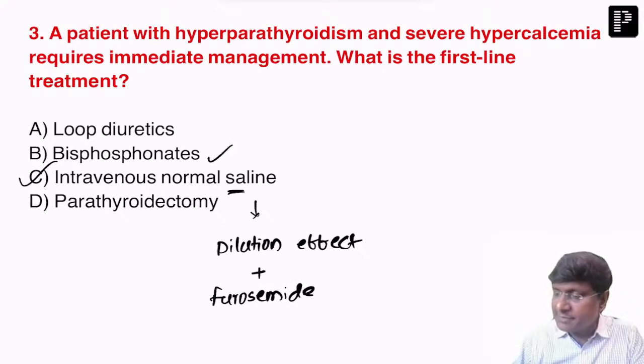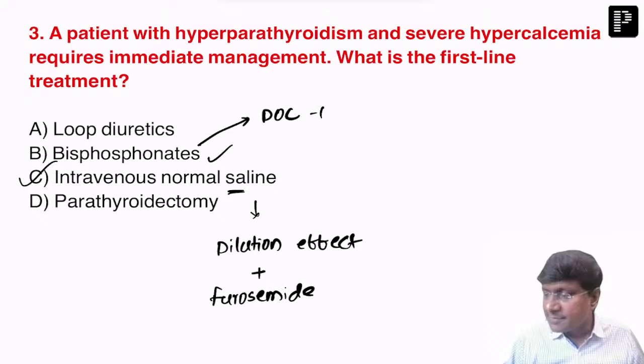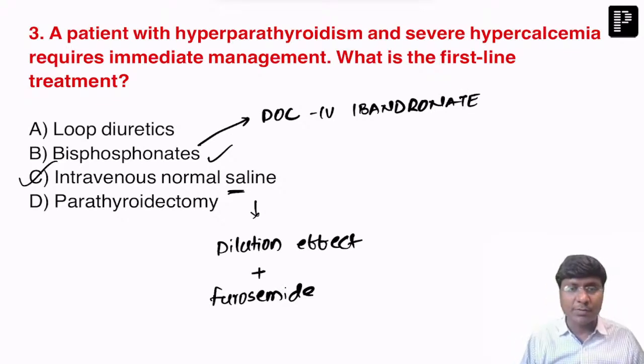But the first line management is what? The intravenous normal saline is the first line management. Right. And bisphosphonates are considered the drug of choice. And what is that particular drug? That is ibandronate. But the first line treatment is intravenous normal saline. Done. Next question.